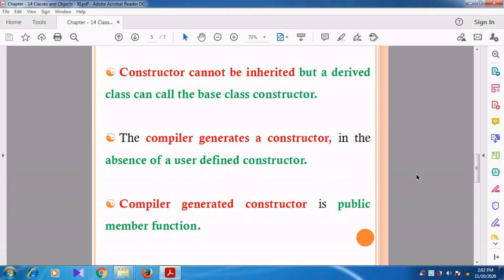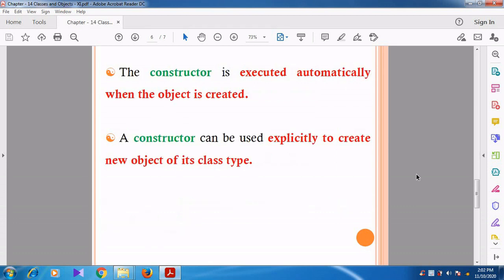And then the compiler generates the constructor in the absence of a user-defined constructor. We know that a compiler-generated constructor is a public member function. The constructor is executed automatically whenever the object is created. We do not call the constructor; it is executed in an automatic manner. Then a constructor can be used explicitly to create a new object.